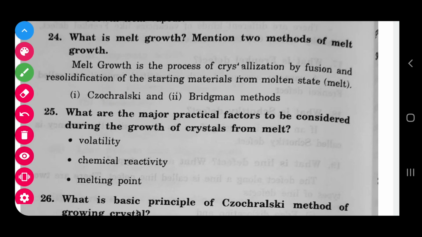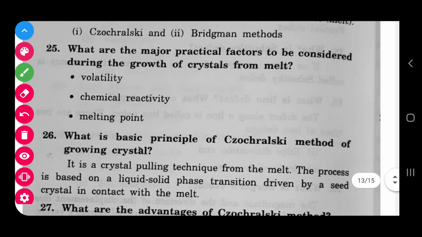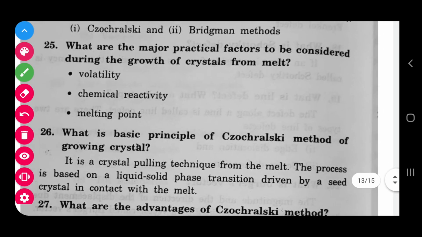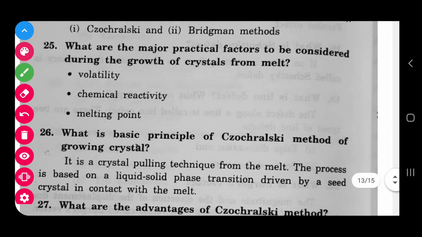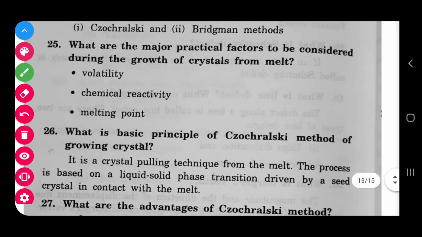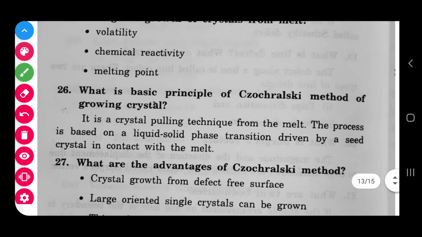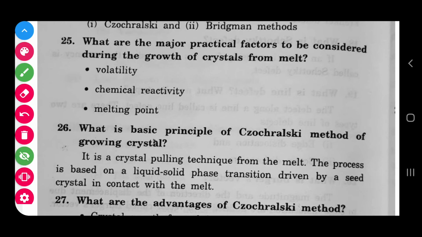And the next: major practical factors to be considered during the growth of crystals from melt. So from the melt, how can you get the crystal? What are the practical factors we have to consider? Volatility, chemical reactivity, and the melting point.